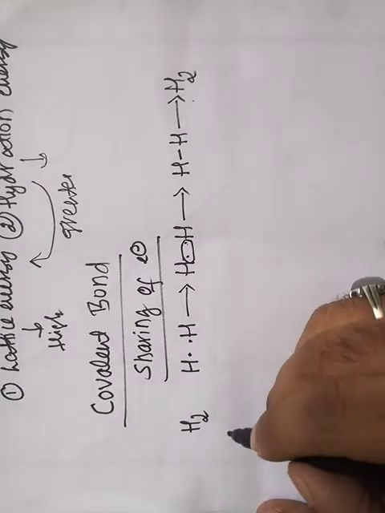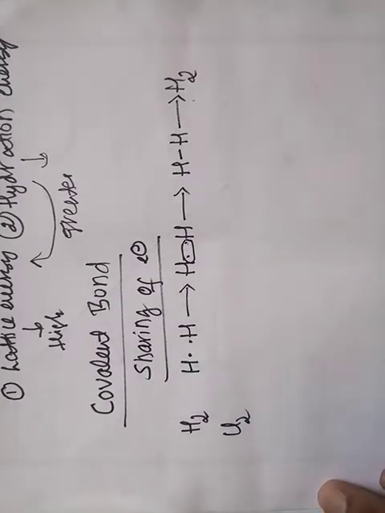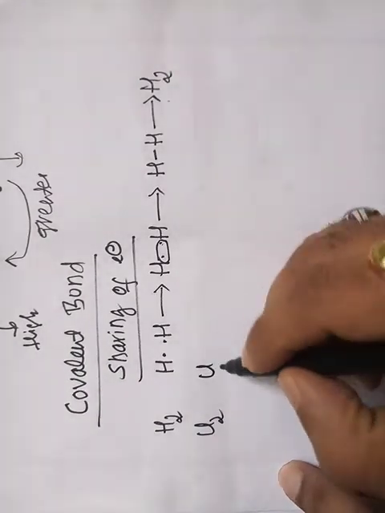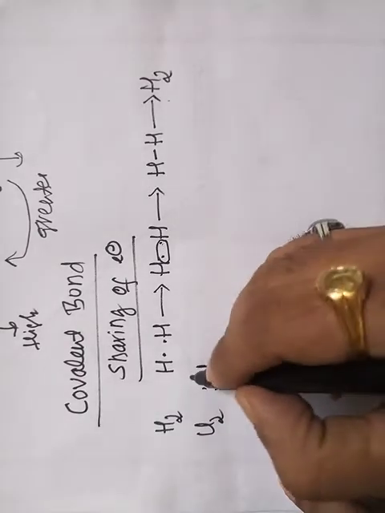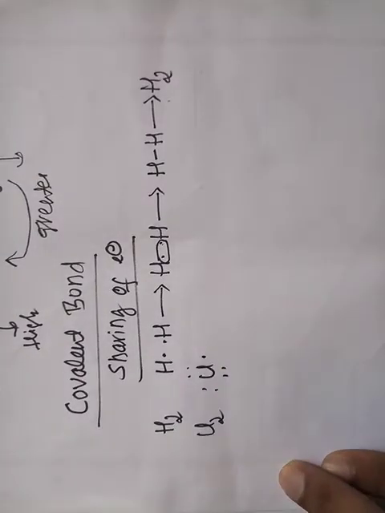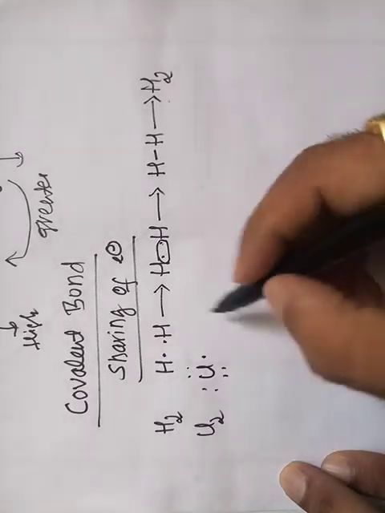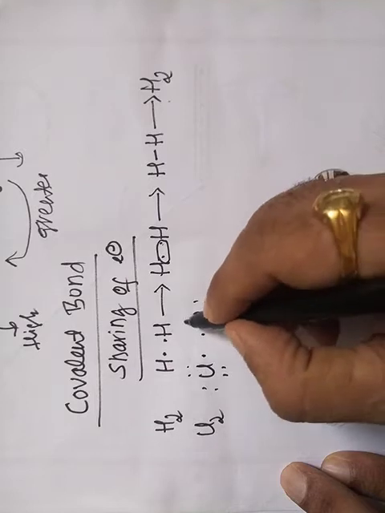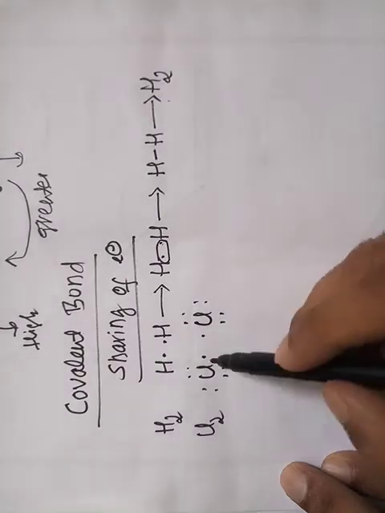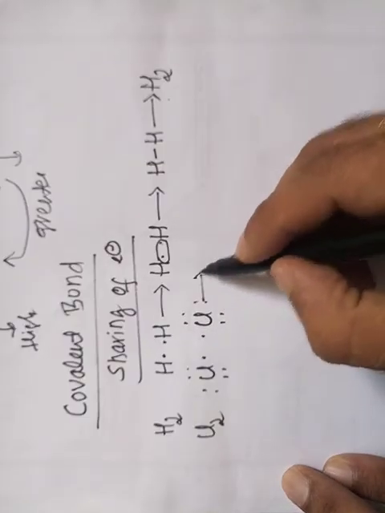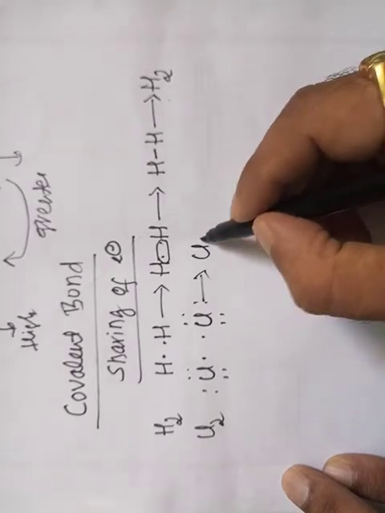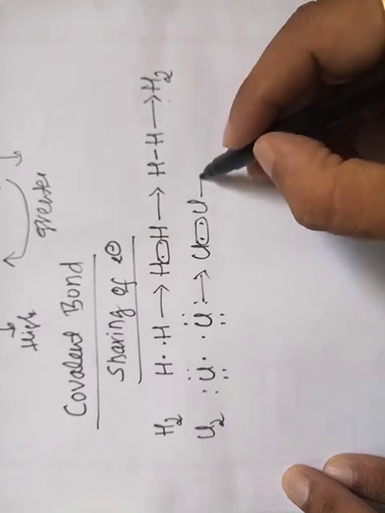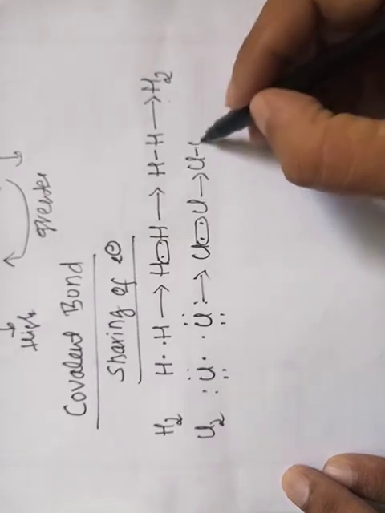Similarly, take the example of the chlorine molecule. A chlorine atom has 7 valence electrons, and another chlorine atom also has 7 valence electrons. When one electron from each is shared between these two chlorine atoms, a covalent bond is formed.